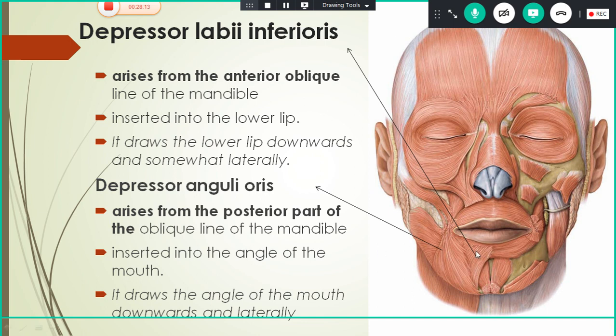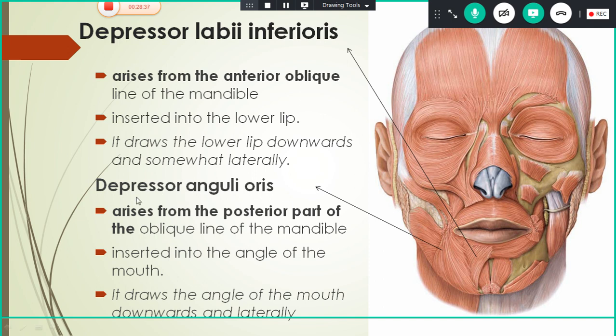So this is the depressor labii inferioris. From the name itself, labii inferioris, it is related to the lower lip, and the action here is depression of the lower lip. So it arises, as I said in the previous class, from the anterior oblique line of the mandible and is inserted into the lower lip. The action here is it depresses the lip.